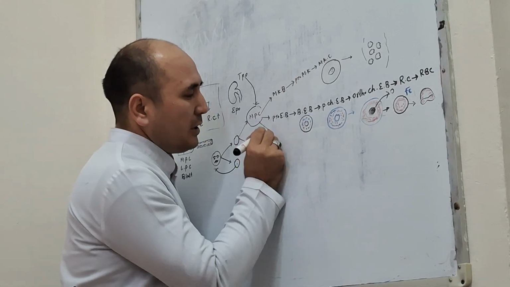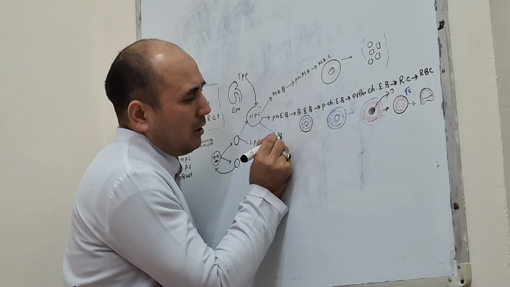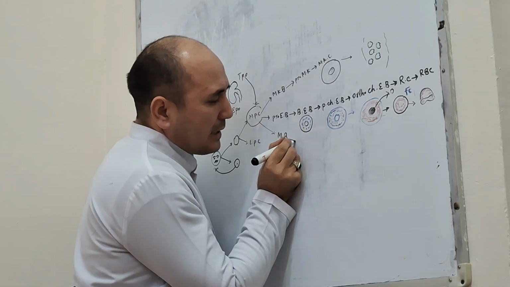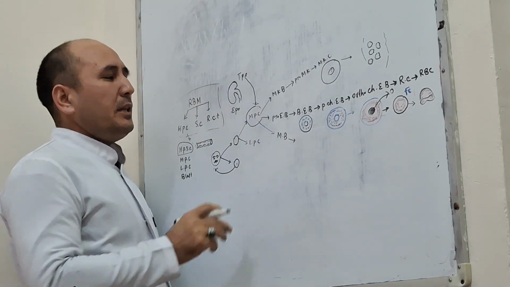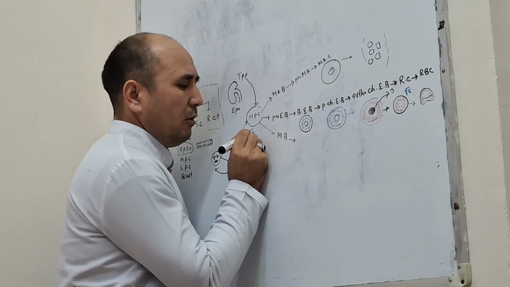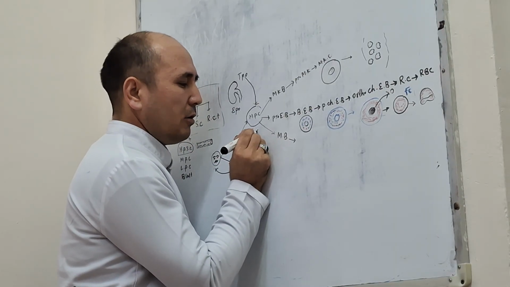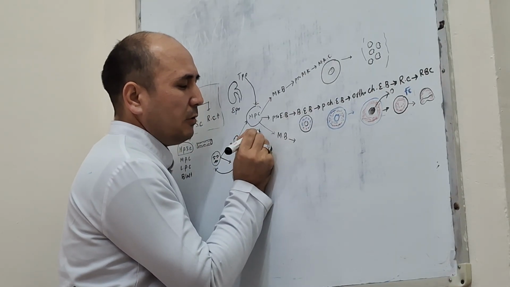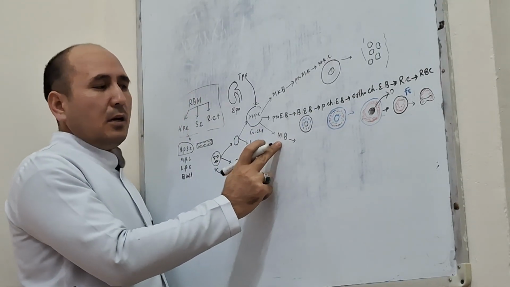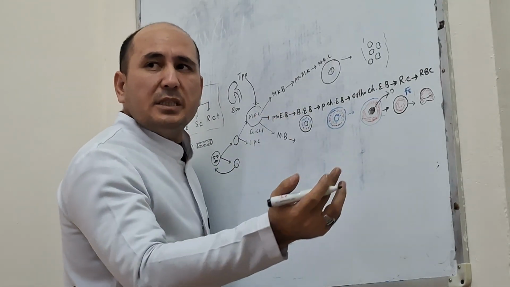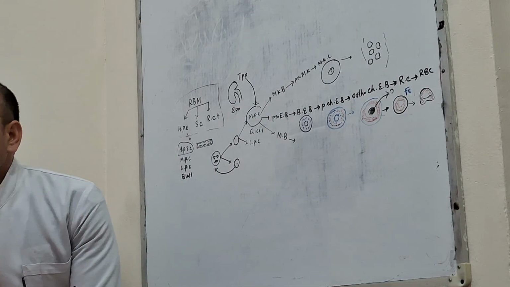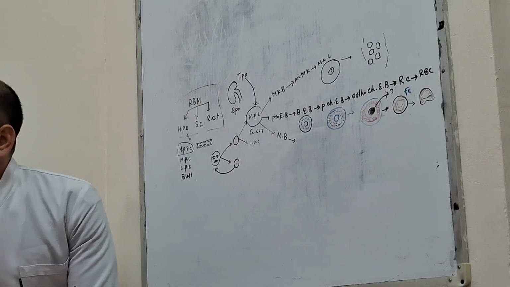The myeloblast develops or differentiates to the promyelocyte, for neutrophil, basophil, and eosinophil.